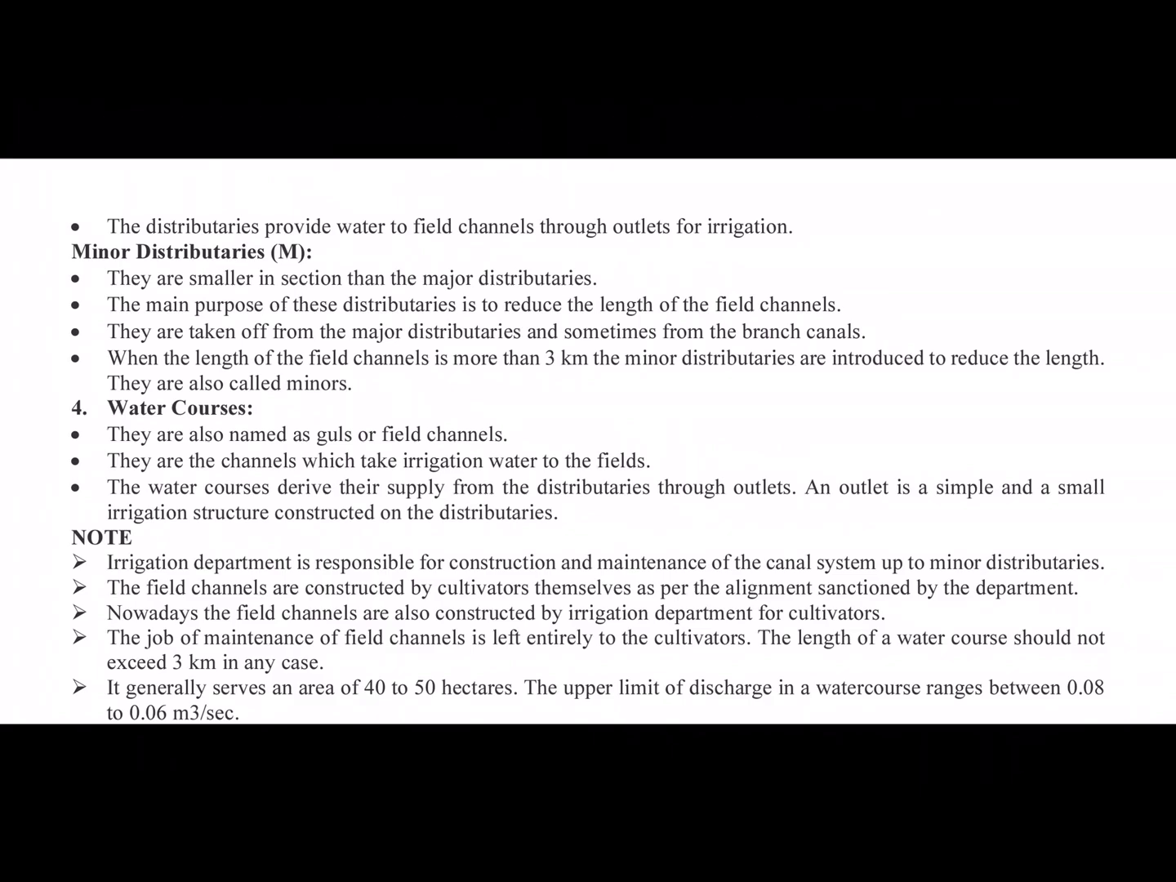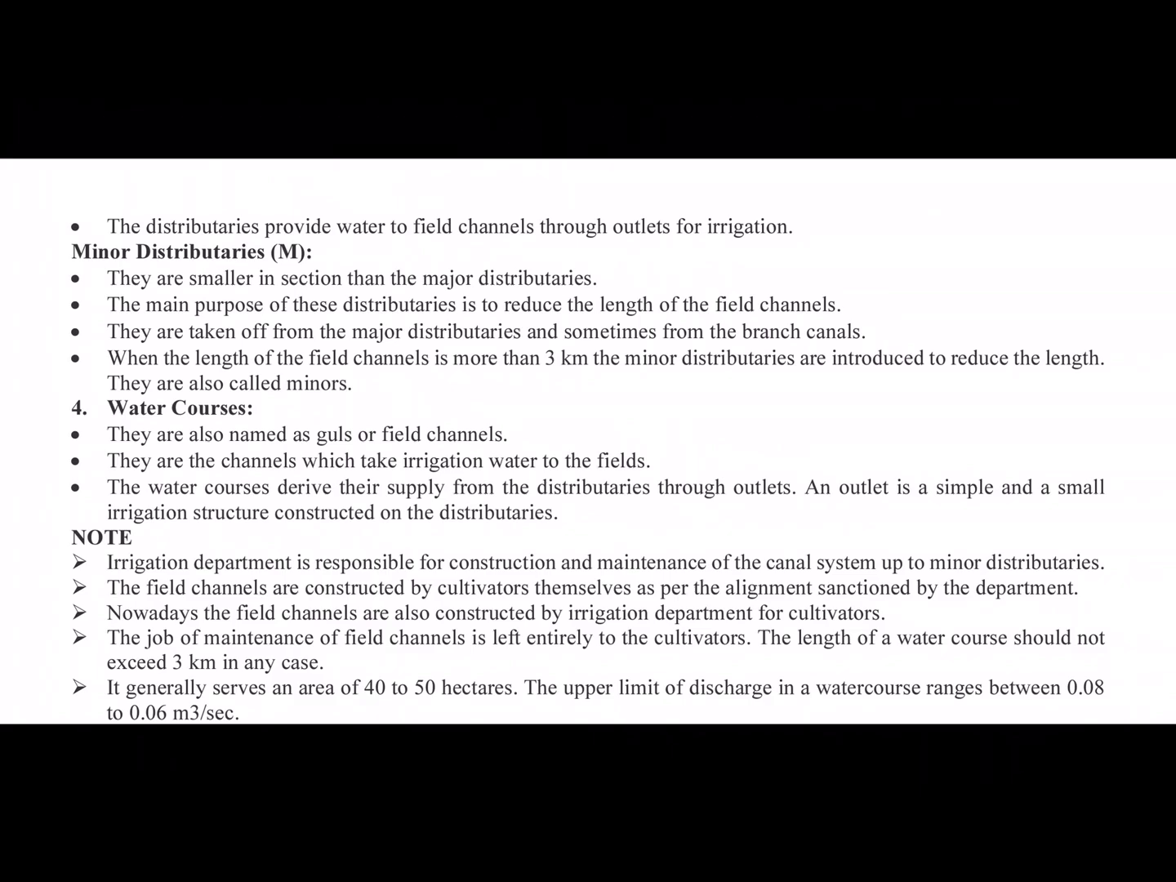In most cases, direct water courses will come from the main distributaries. But if the length is getting more than 3 kilometers, we provide minor distributaries so that the cost of maintenance of the canal or channel will be less for the cultivators.